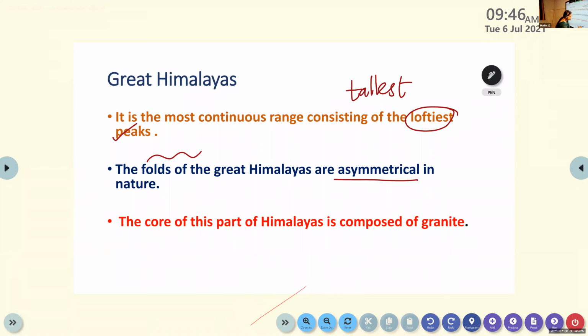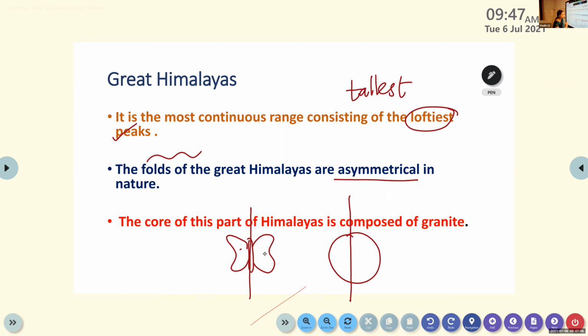Example: if we cut a circle into two parts, both sides are equal. Am I correct? If we cut our face in parallel, the two sides are the same. Think about a butterfly. If we cut the butterfly into two, the two sides are the same. So these are the examples of symmetrical.